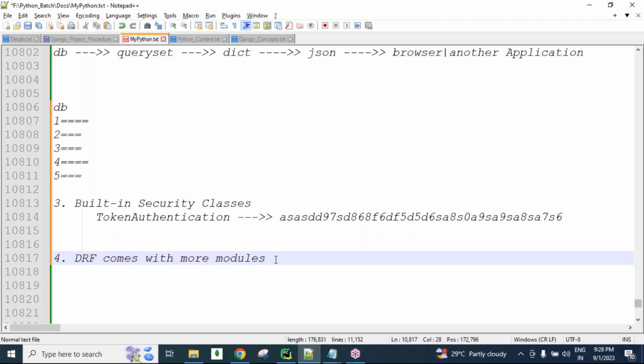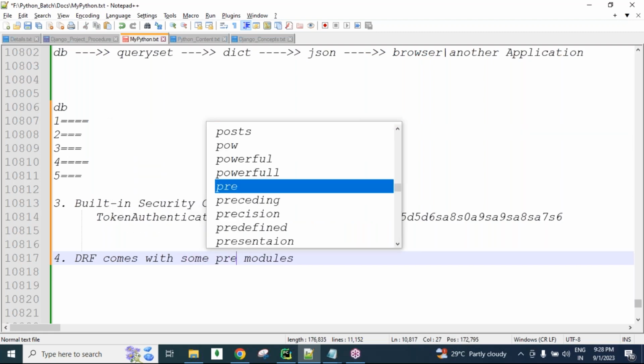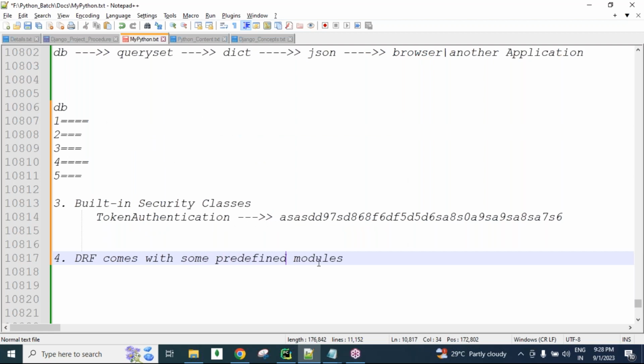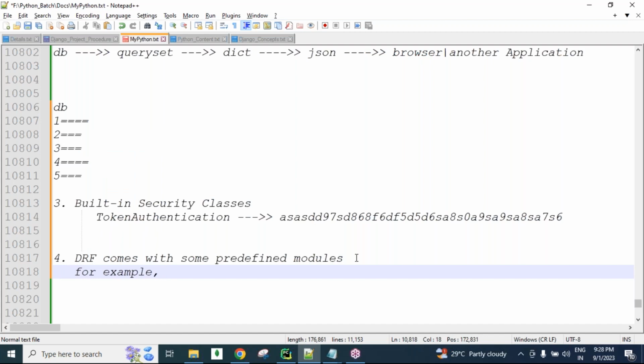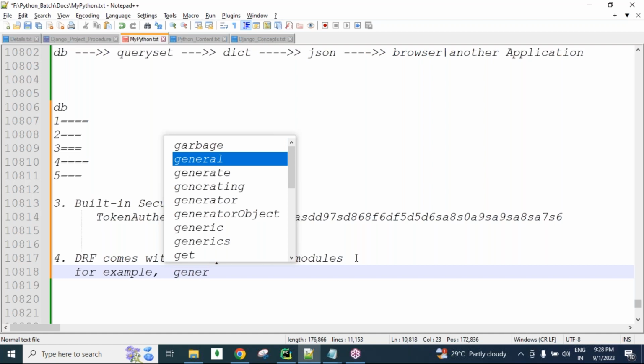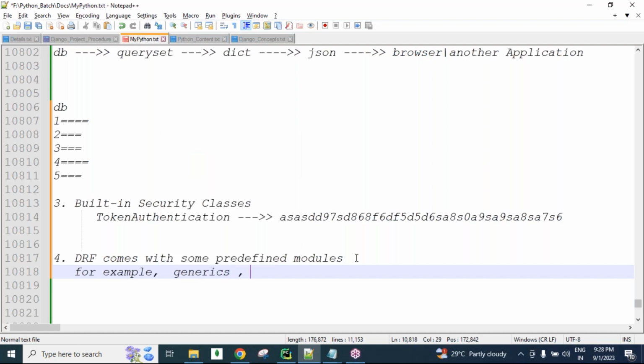Django REST framework comes with predefined modules. For example, we have a generics module and a mixins module, several modules there.